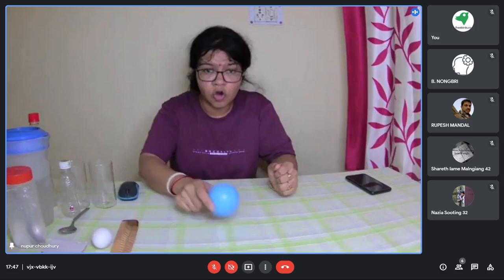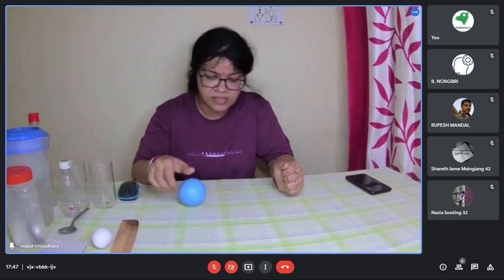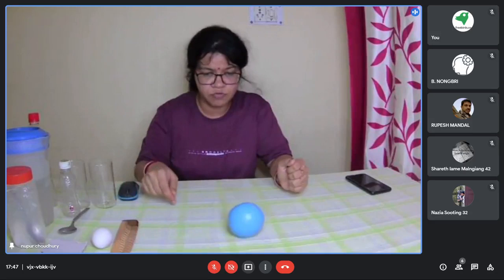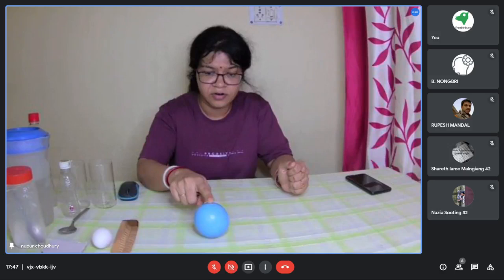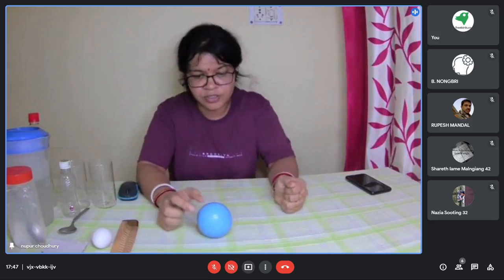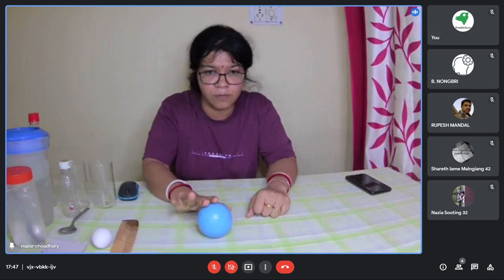Right? Now it can also stop a moving body or slow it down. Suppose this object is already moving. I will apply some force to stop it. So the ball was moving initially, and now when I apply some force to it, it will stop.